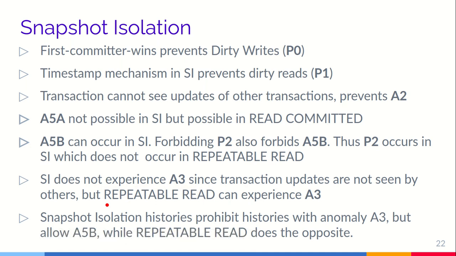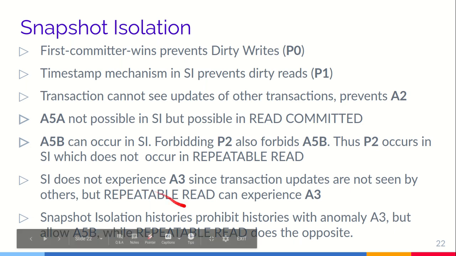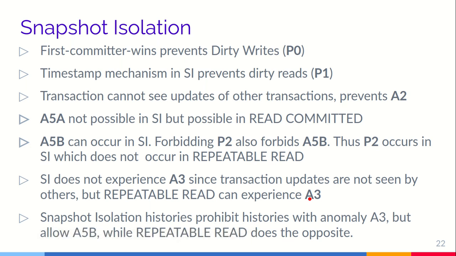Any update based on some search predicate in transaction 2 will not get reflected in the snapshot of transaction 1, but in repeatable read it can. So snapshot isolation histories prohibit anomaly A3, the phantom operations, but allow A5B, the write skew.